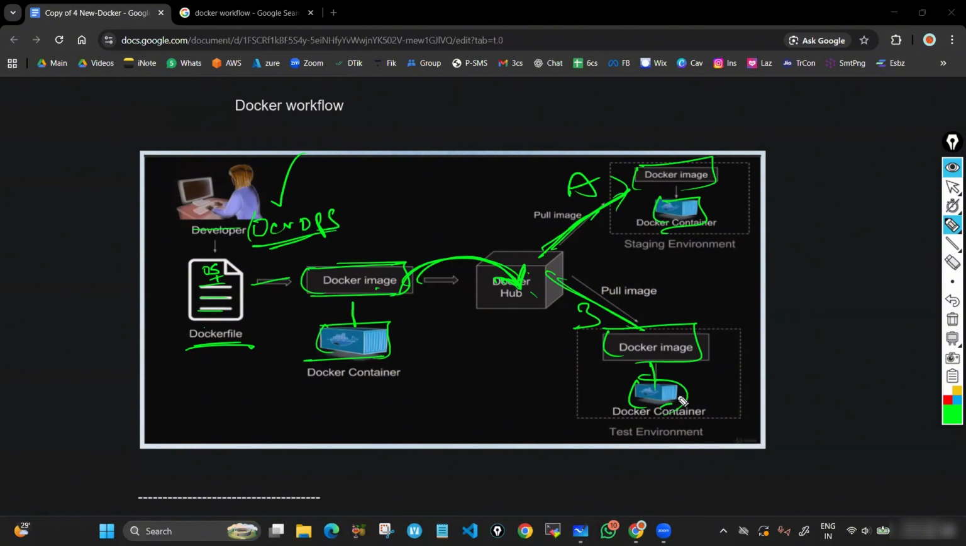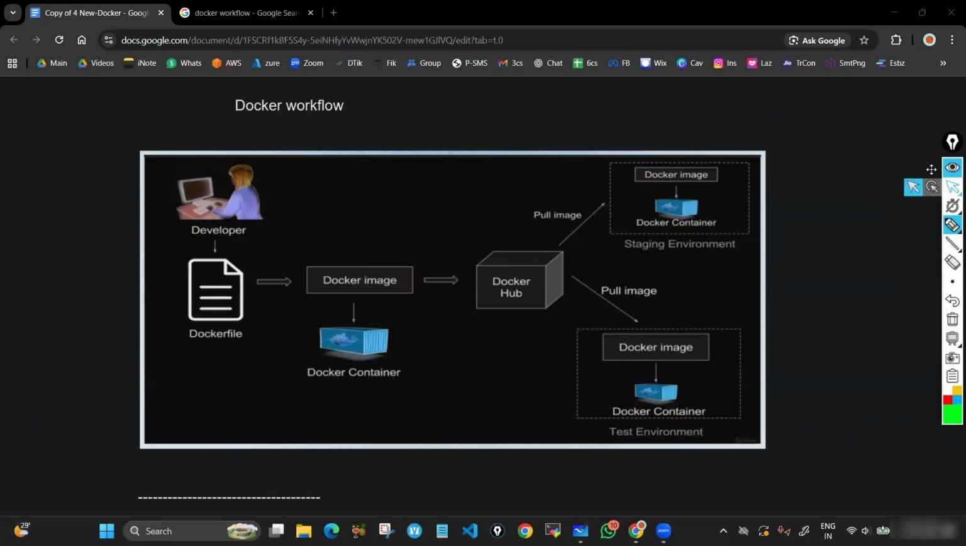Got it? I create a Docker image, I create a container, and I upload this image to Docker Hub. From there, you can pull that image and create your own container. So container X, container Y, container Z will all have the same environment. Got it? That is how we can do it.